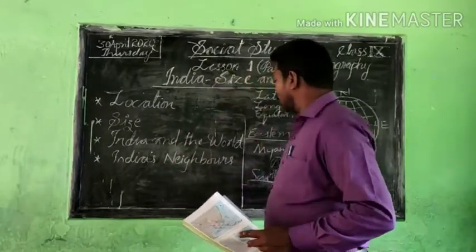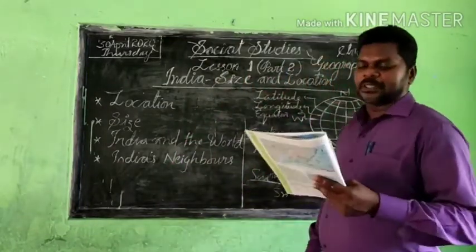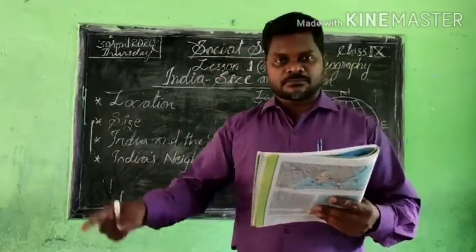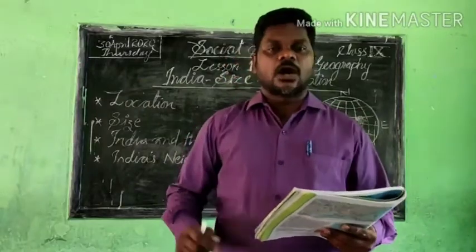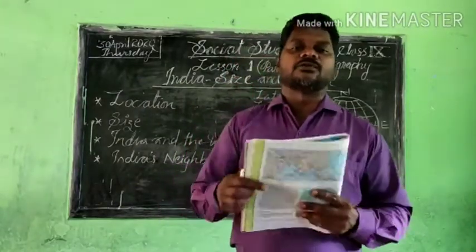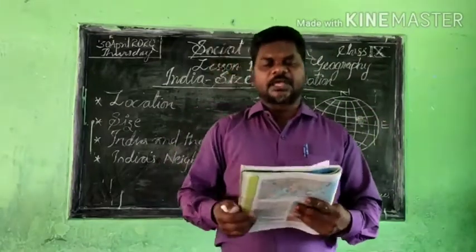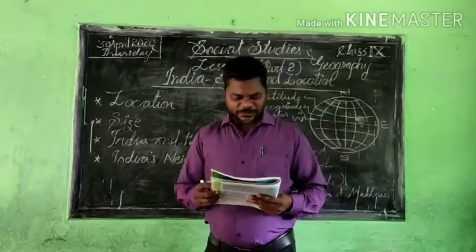So altogether we can see the northwest, northern part, east and south. These are the sides, and how many neighbors there are, we can clearly see from the world map. That is what we are going to discuss in this topic.